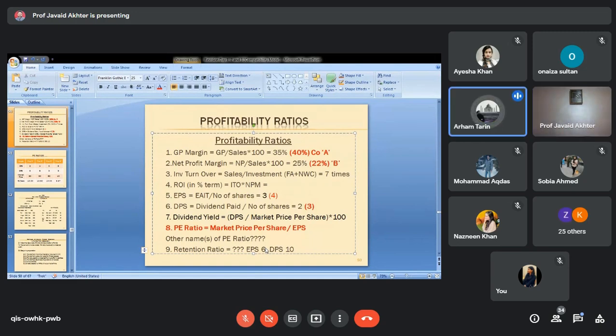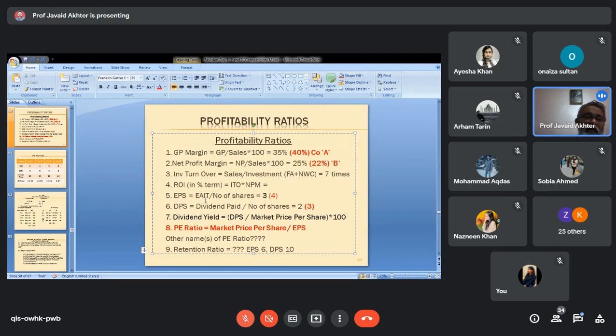Sir, can you re-explain EPS? EPS stands for earning per share. When earning after interest and taxes is divided by the number of equity shares, your answer is earning per share. Now, earning per share also indicates the profitability of the company.